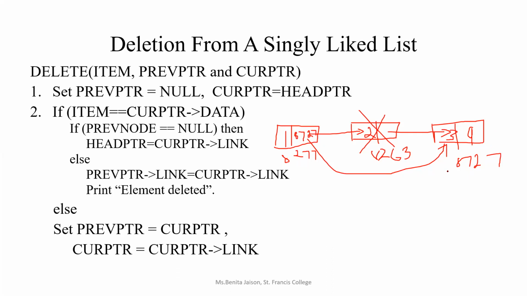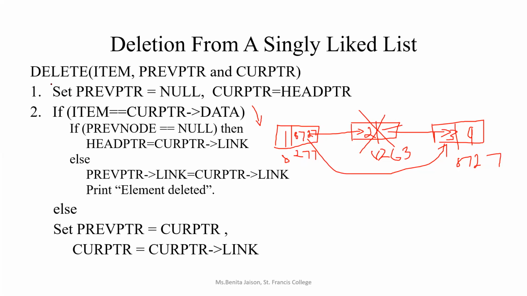So how to get the address of the third node? You know that you can use the pointers, previous pointer and current pointer. When you do the traversal, if you reach the correct position to delete, you can get the address from the current pointer link. All right, so those steps we have written over here.